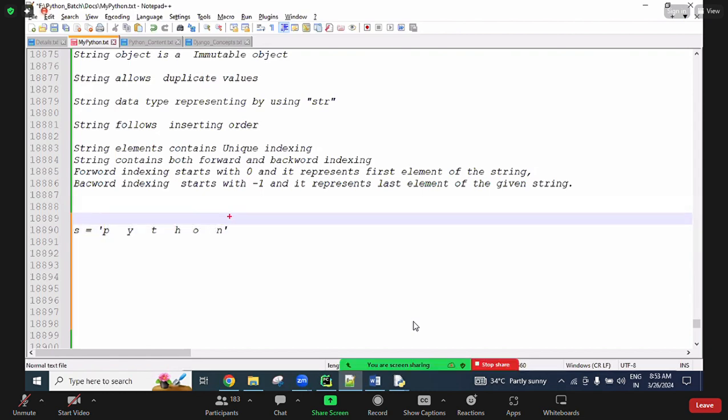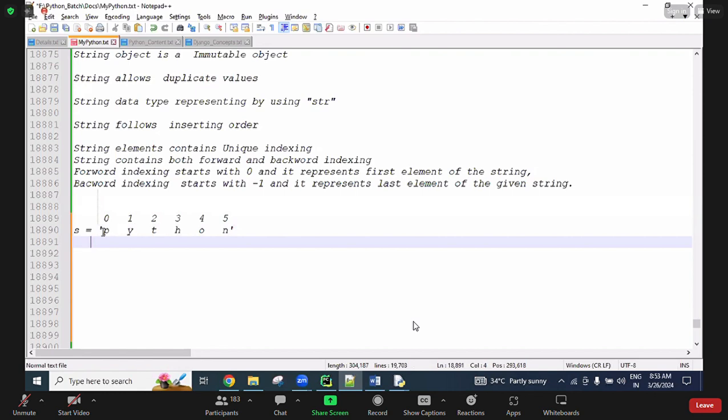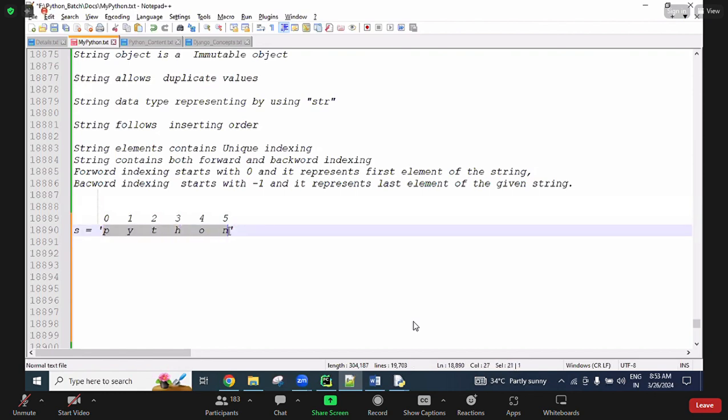And this direction we are calling forward indexing. This direction we are calling backward indexing. Forward indexing starts with 0, and increments by 1: 1, 2, 3, 4, and 5. And the total elements in this string, how many elements are there? 6.